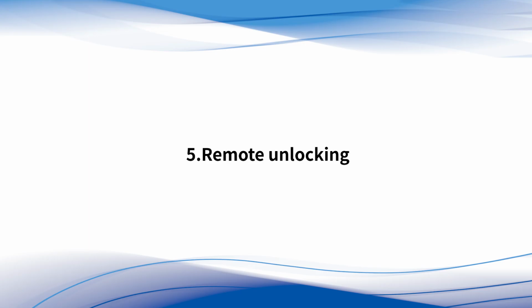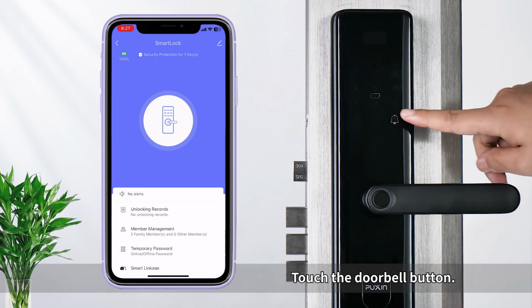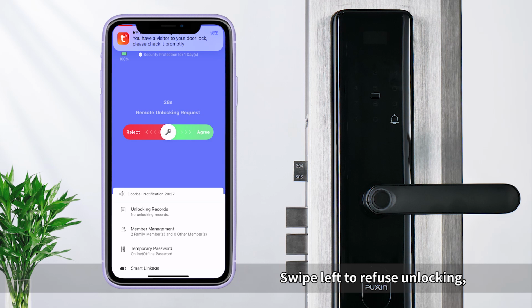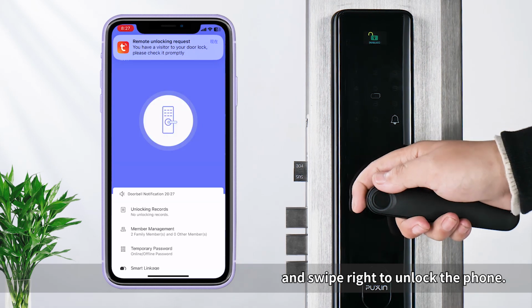5. Remote unlocking. Touch the doorbell button, and the phone will receive an unlock request. Swipe left to refuse unlocking, and swipe right to unlock the door from the phone.